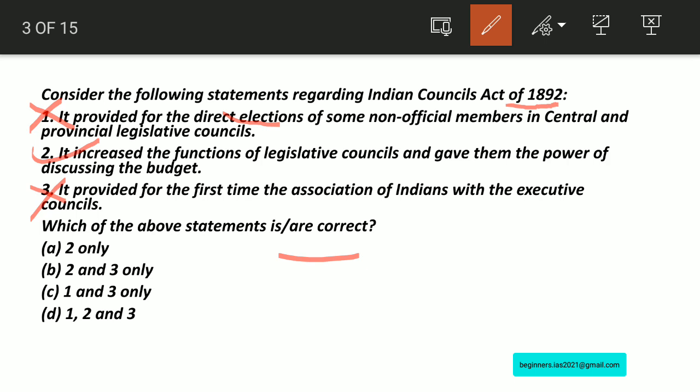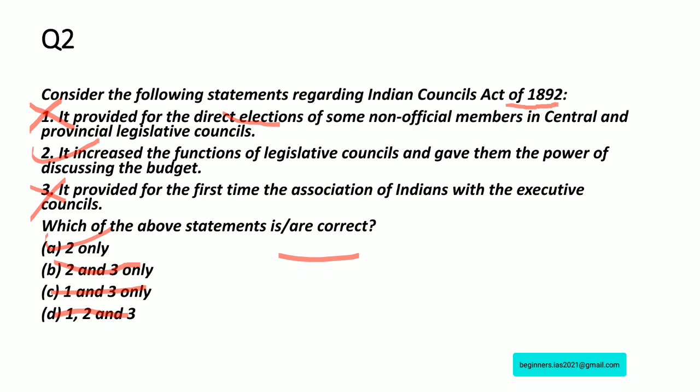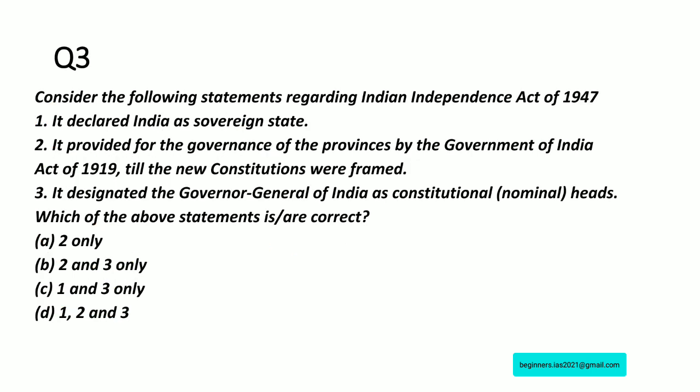So therefore, you can eliminate 1 and 3 from the given options. Therefore, D is eliminated, C is eliminated, B is eliminated. Therefore, the answer for question number 2 is A, 2 only. That is the right answer for question number 2. Let us move on with question number 3.